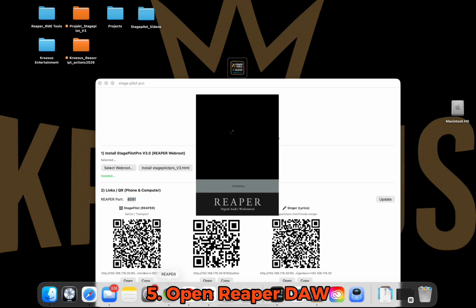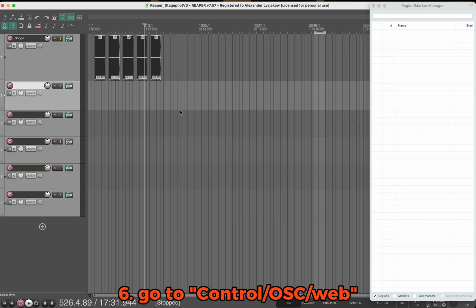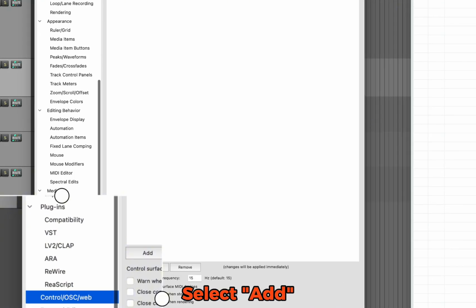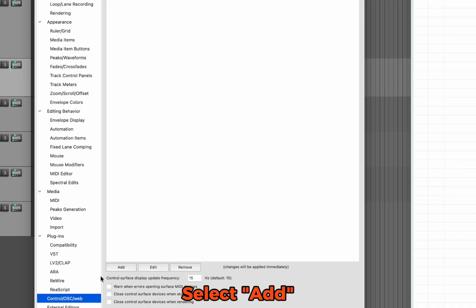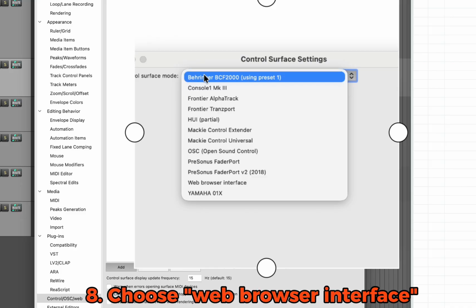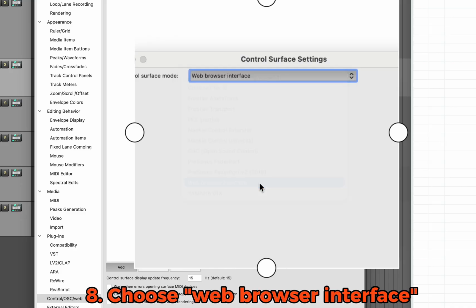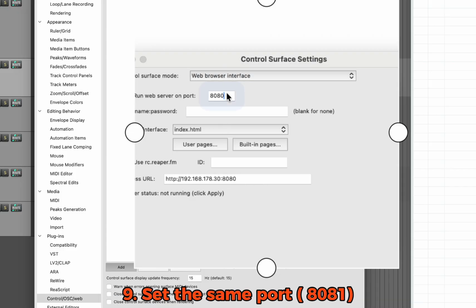Now open the REAPER Digital Audio Workstation. Go to Control, OSC, and Web, and select Add. Choose Web Browser Interface. Set the same port you selected during installation.